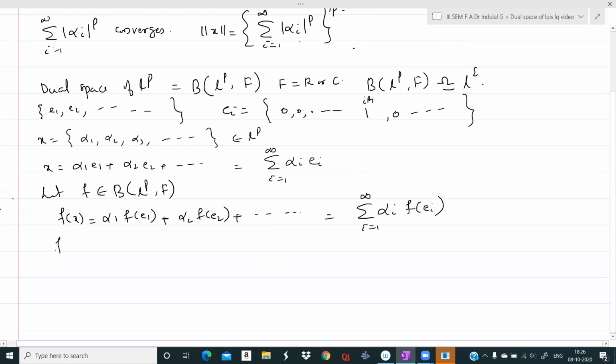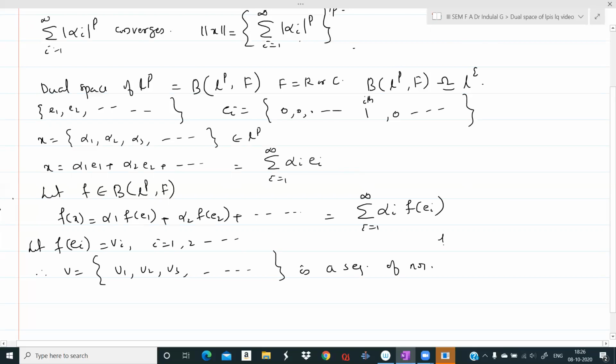We call f of ei equal to vi, i equal to 1, 2, 3, etc. Therefore, v equal to v1, v2, v3, etc. is a sequence of numbers, because f is a function from LP to the concerned field F. So all these v1, v2, etc. are members of F.